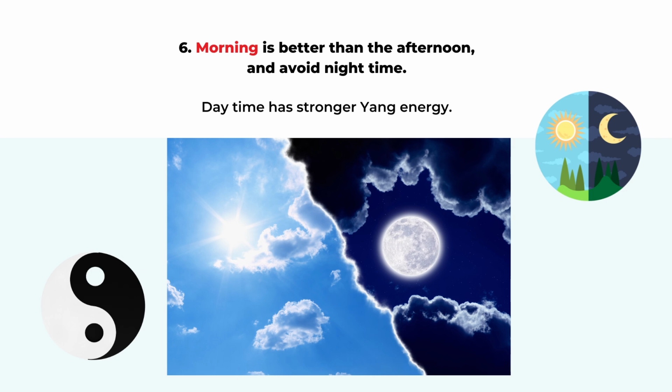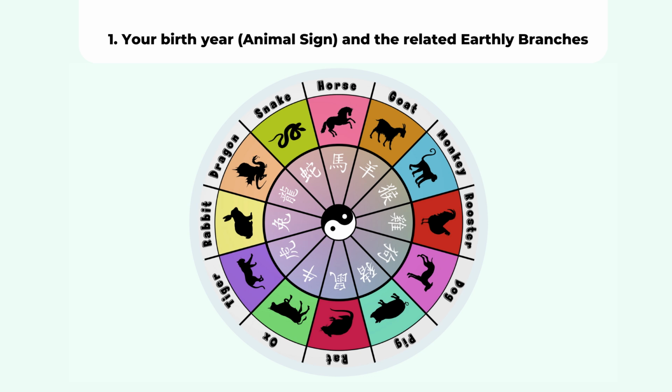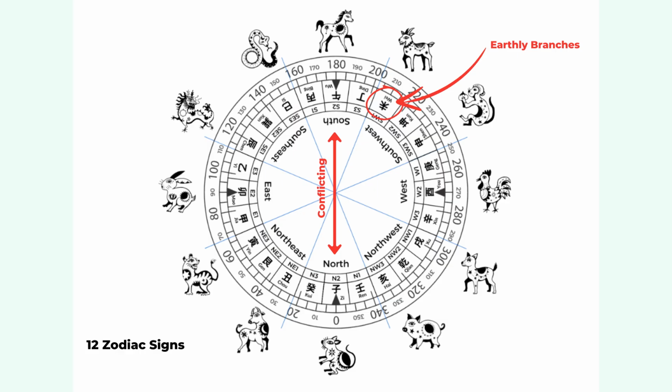Because there are so many different methods, there will be some conflicting information based on different systems. But in most feng shui calendars, they already show you auspicious and inauspicious activities of each day based on different methods. But when you are doing your own date selection, you can check your own birth year and your partner's birth year first and cross out the conflicting earthly branches.